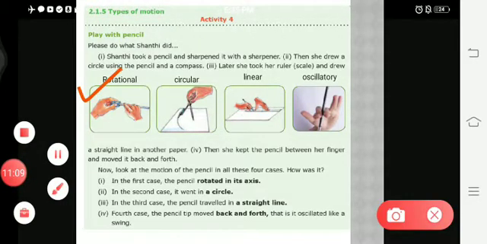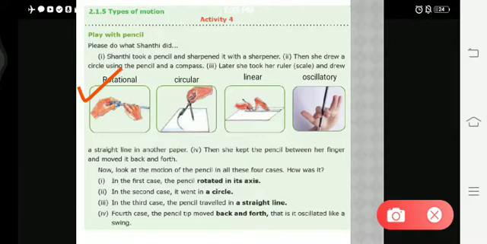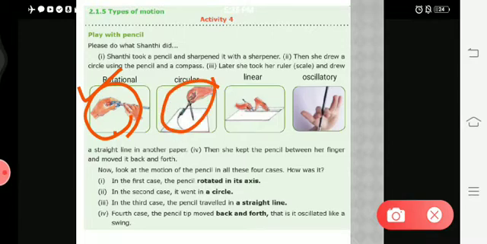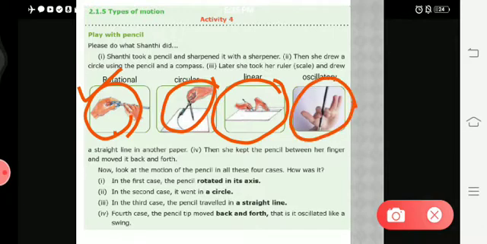First one, with the help of a sharpener, she is making her pencil tip very thin. This is the first process. And second process, with the help of a compass, she is drawing a circle. And in the third picture, with the help of a scale, she is drawing a line. And in the fourth one, with the help of the pencil, she is moving to and fro. Okay, she is playing with the pencil.